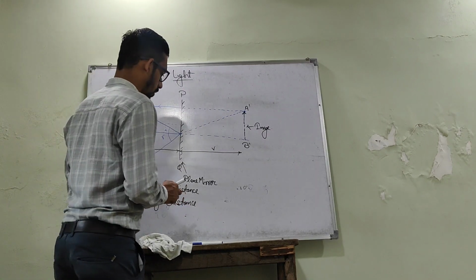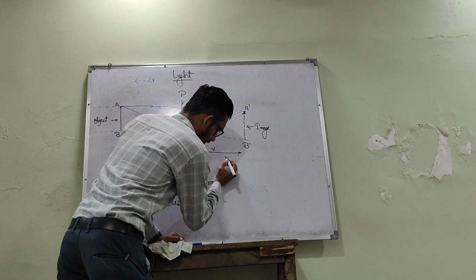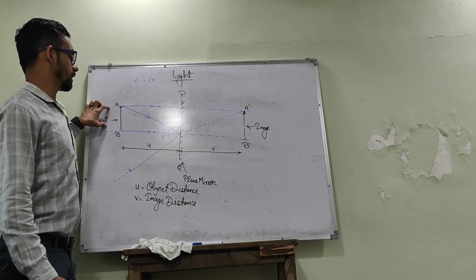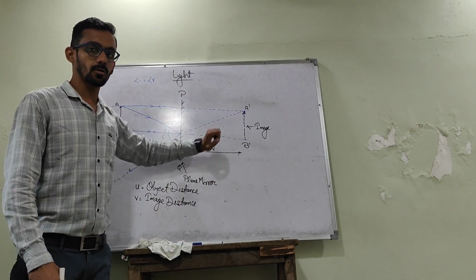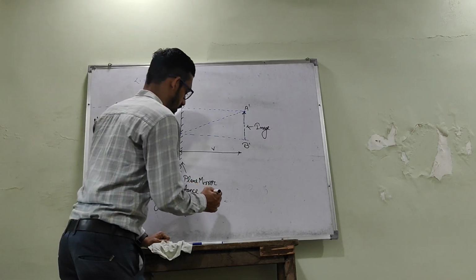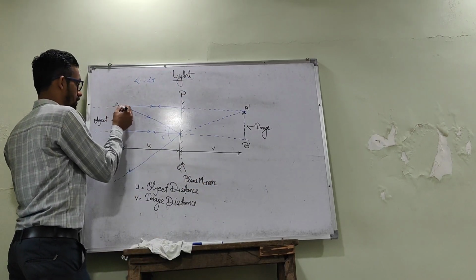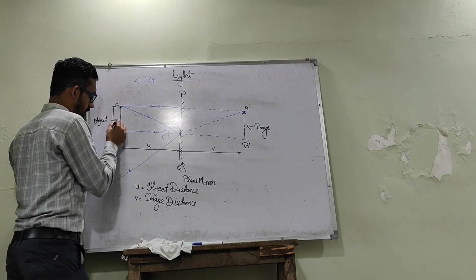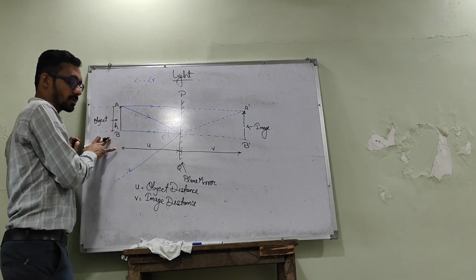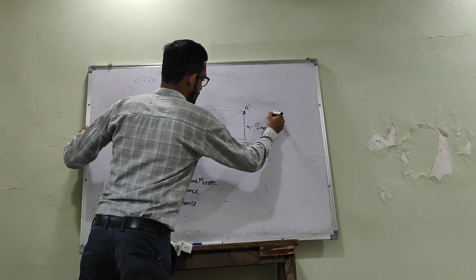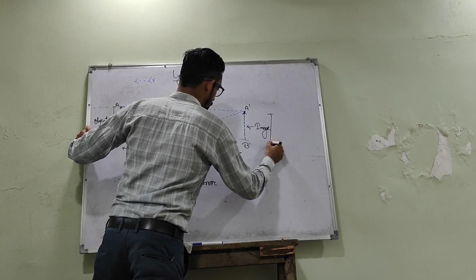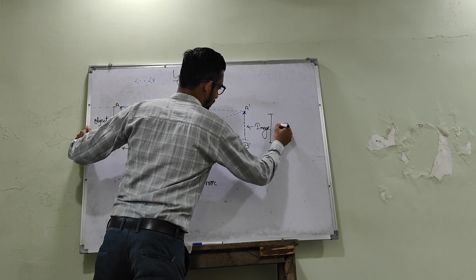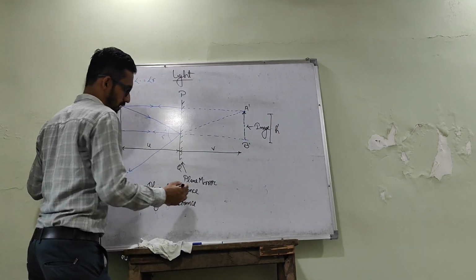If the object is 2 centimeter, then the image will also be 2 centimeter. The height of the object is equal to the size of the image.